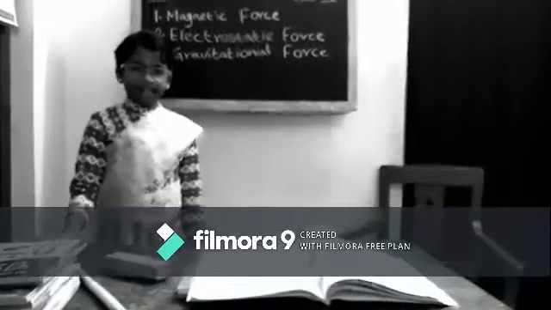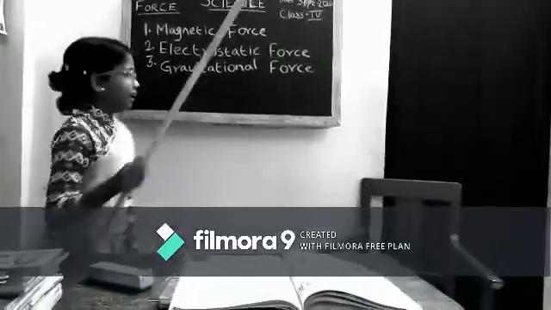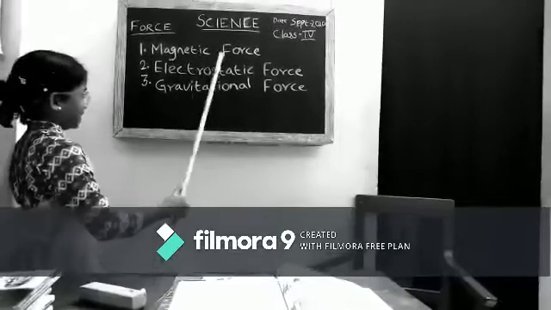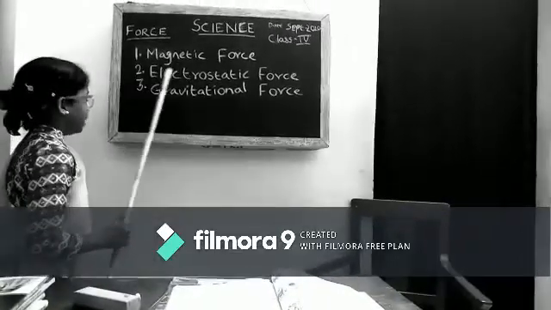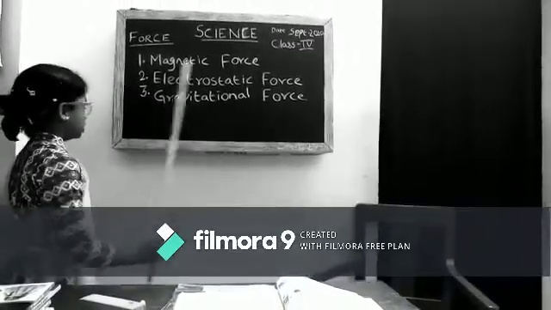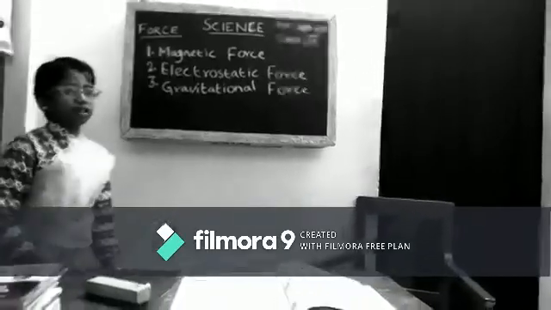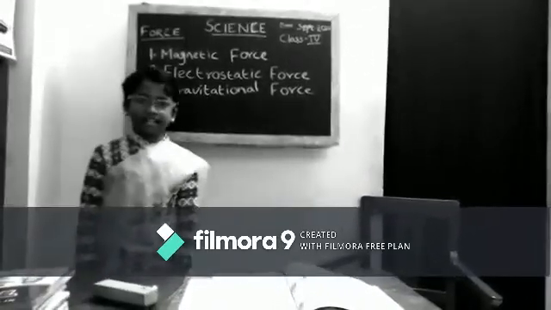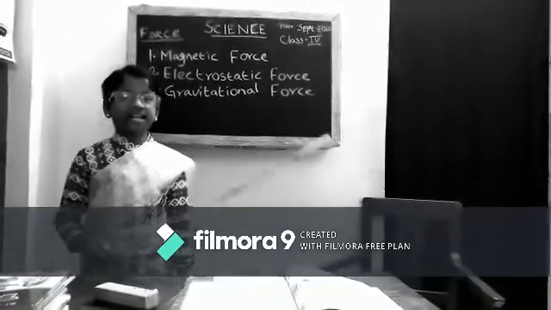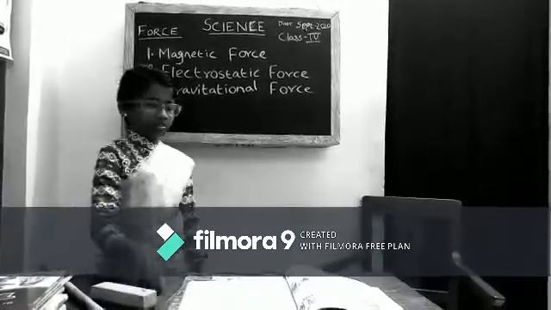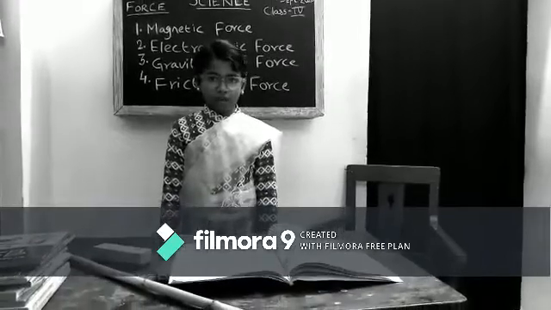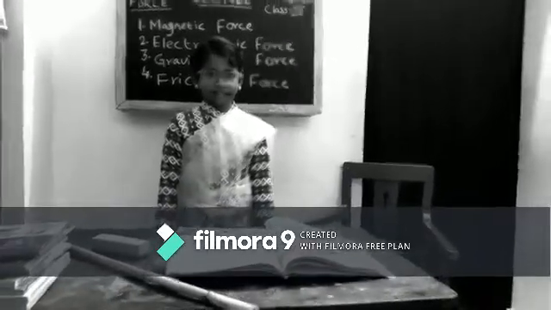Children, what did we learn today? Number 1, magnetic force. Number 2, electrostatic force. Number 3, gravitational force. Now let's go to the last point in the force, that is frictional force. Frictional force is the force resisting the relative motion of solid surfaces.